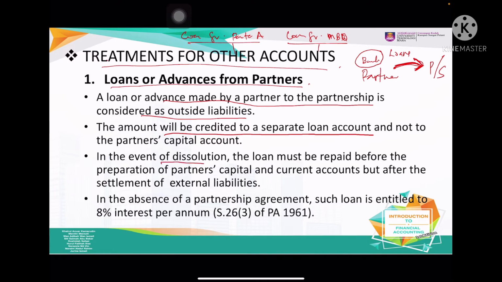Alright, in the event of dissolution, so here the company would like to close up. Loan must be repaid before the preparation of the partner's capital and current account. So if they would like to dissolve the business, the first thing they have to pay is the loan, because loan is their liability. In the absence of the partnership agreement, such loan is entitled to 8%. Even though you do not state it in the agreement, you are entitled to get 8% of the loan amount that you give to your partnership.